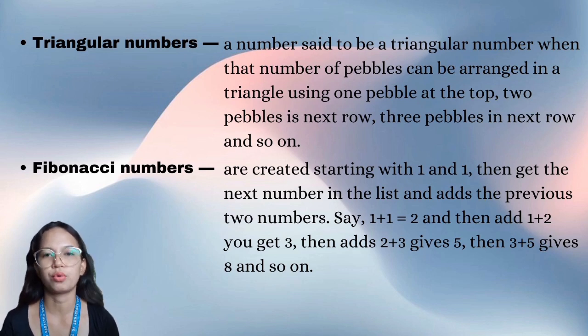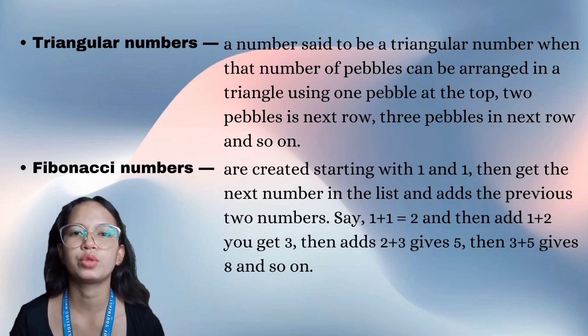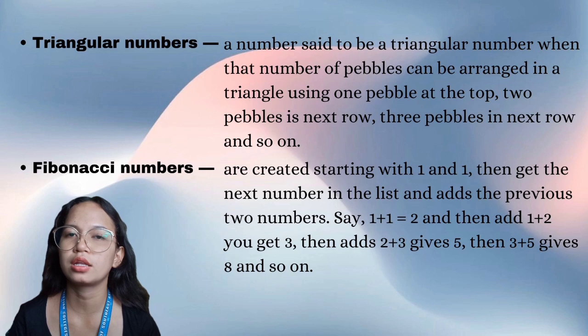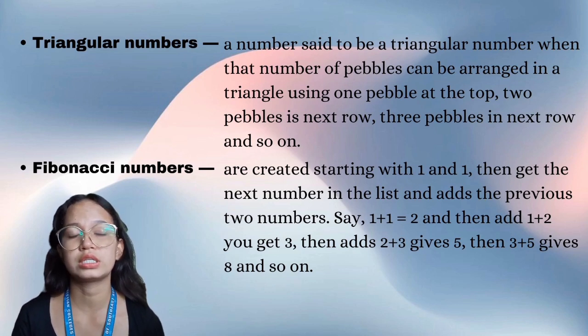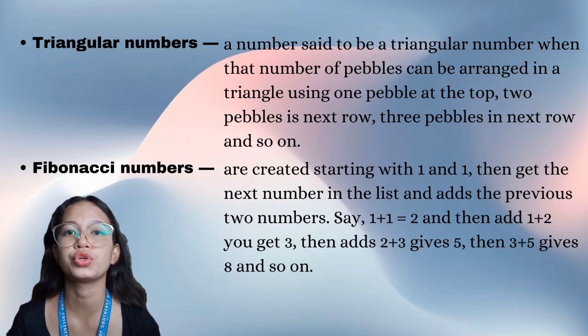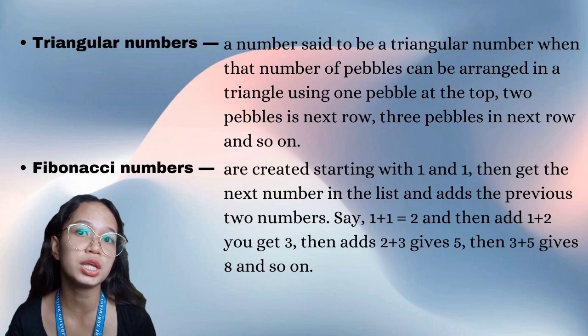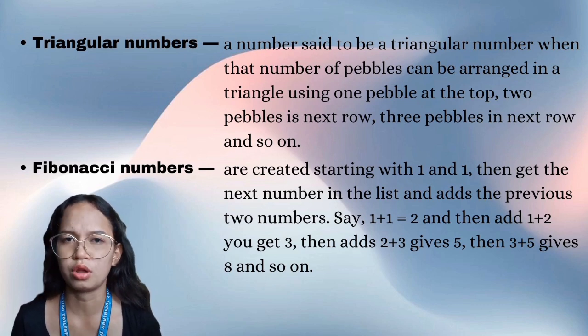Fibonacci numbers are created starting with 1 and 1, then you get the next number in the list by adding the previous 2 numbers. Say 1 plus 1 equals 2, and then add 1 plus 2, you get 3, then add 2 plus 3 gives 5, then 3 plus 5 gives 8, and so on.